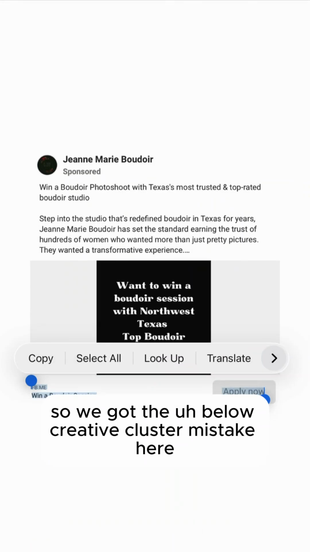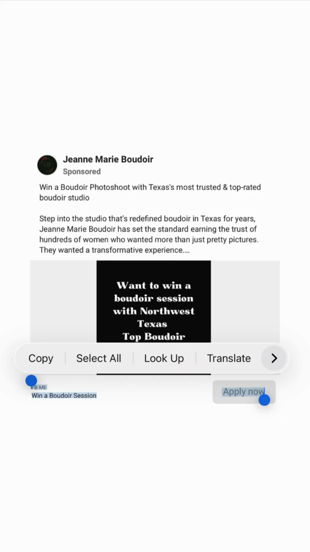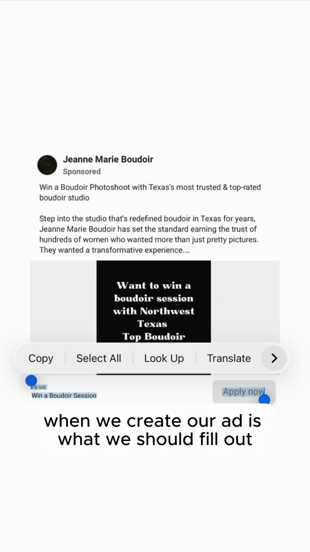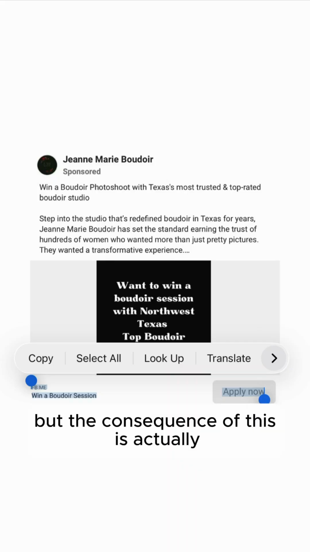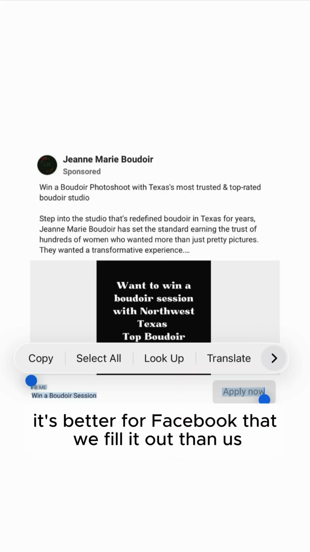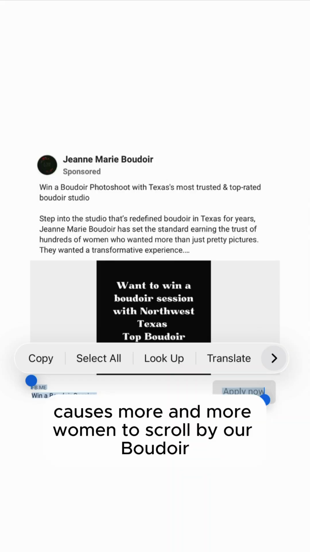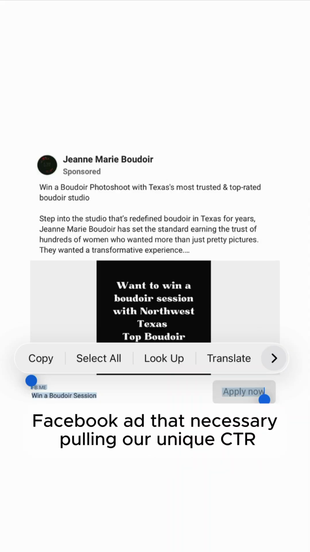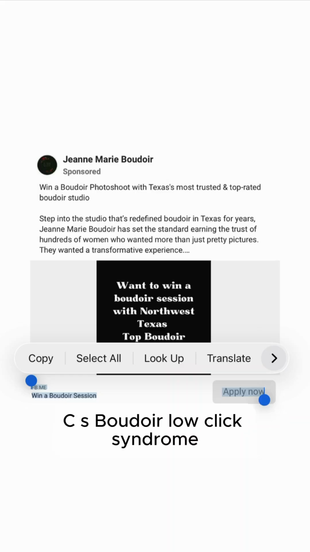So we got the below creative cluster mistake here. The false belief that causes us to make this mistake is we are trusting Facebook that what they tell us to fill out when we create our ad is what we should fill out. But the consequence of this is actually it's better for Facebook that we fill it out than us, because when we fill these things out, it causes more and more women to scroll by our Boudoir Facebook ad than necessary, pulling our unique CTRL under 6%, contributing to BLCS, Boudoir low click syndrome.